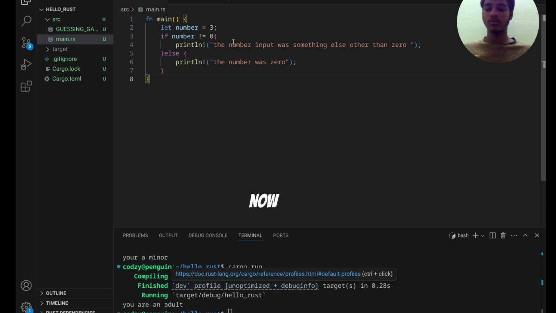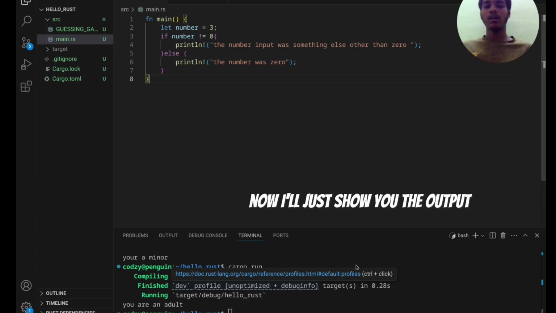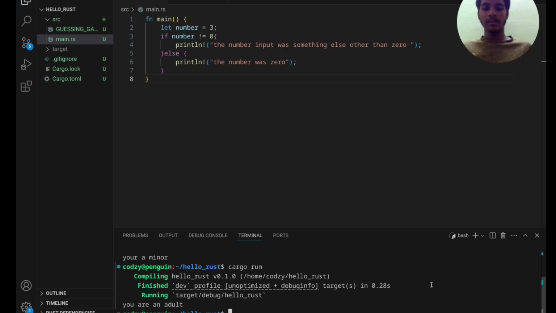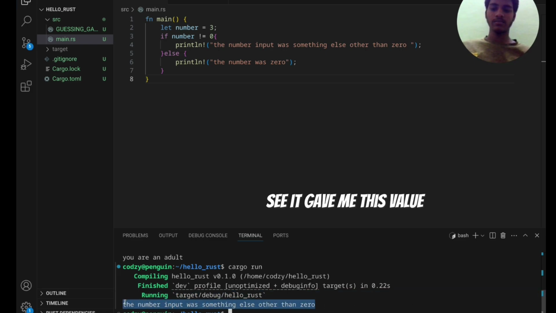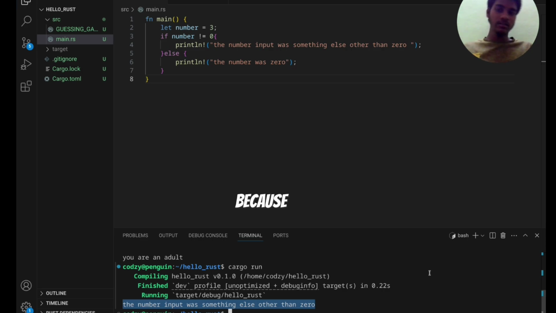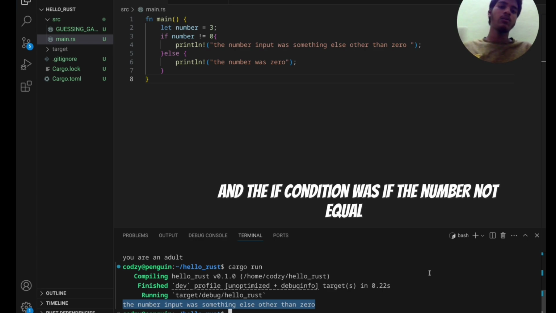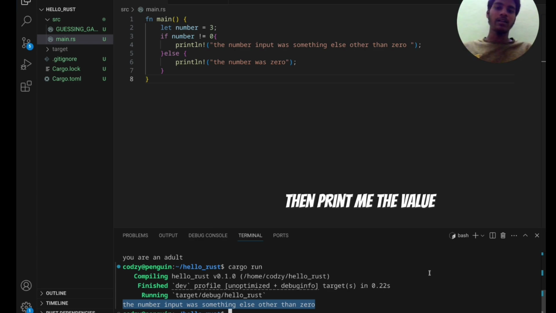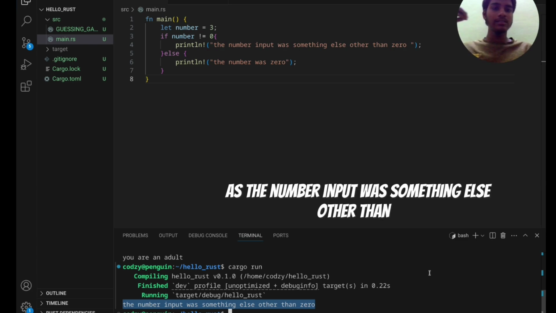Now I'll just show you the output. Just wait a minute. See, it gave me this value. Why? Because the number in the input was 3, and the if condition was, if the number is not equal to 0, then print the number input was something else other than 0.